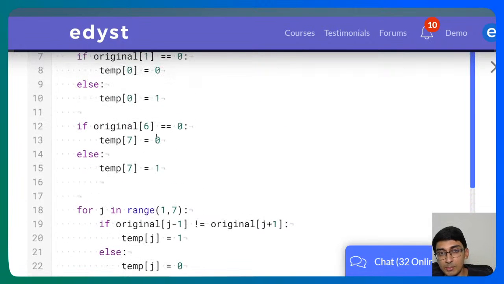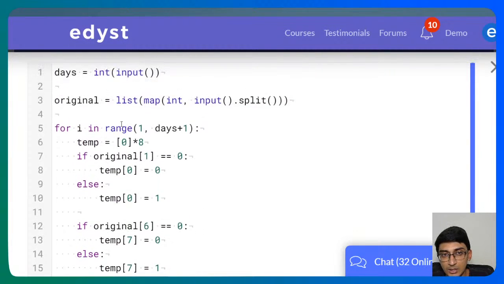So again, just to recap everybody, what we had done was we are running a loop first of all for the number of days. In each day, we generate a new temp array, which is just 8 elements, each of them zeros. Then based on the original, we actually set or unset the values in temp. You could have used an XOR. I have not used an XOR, but you could have. So based on the original elements, you are going to set up the elements in temp.